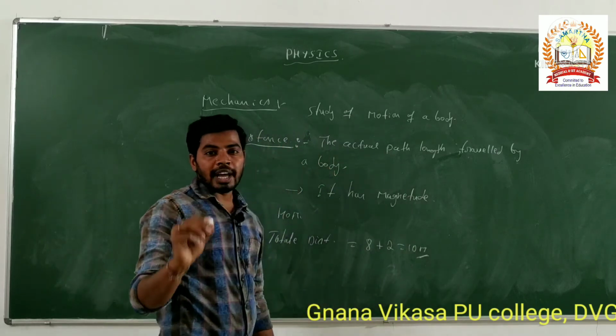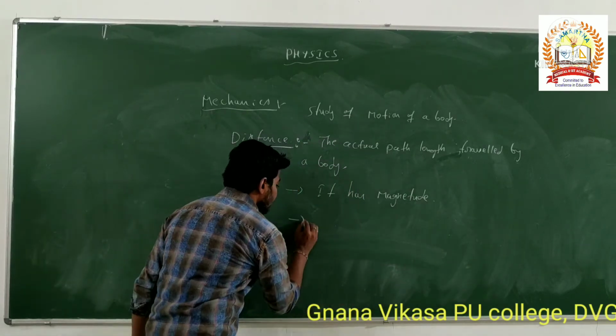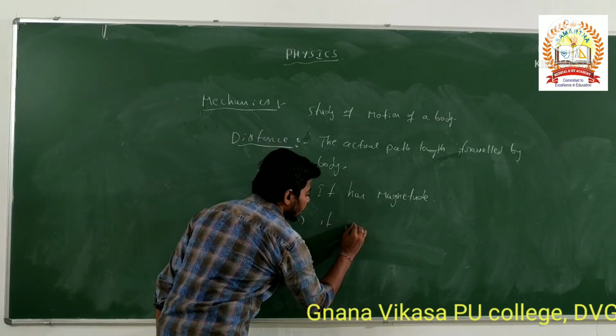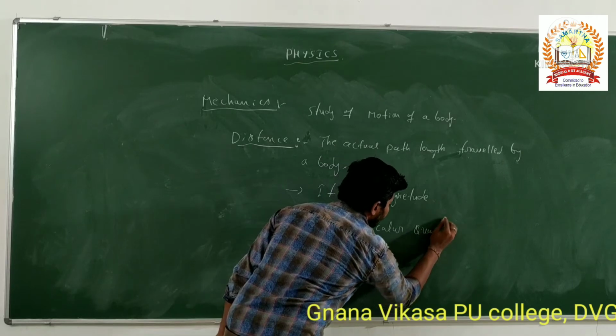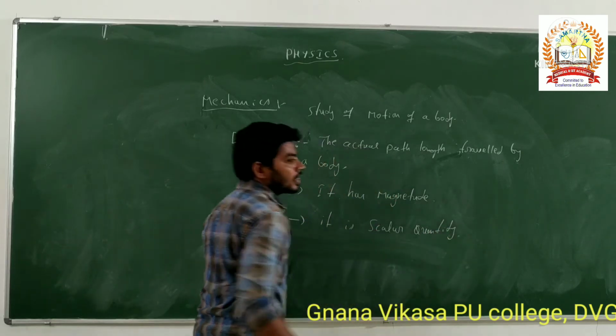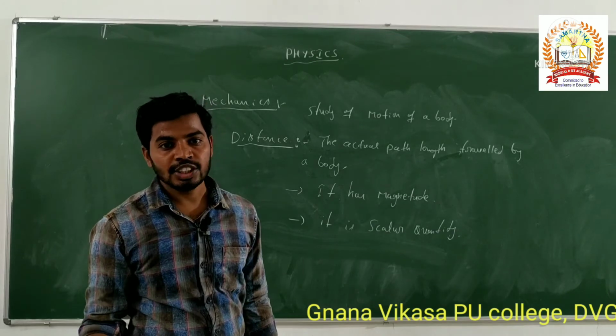That's why it is called a scalar quantity.